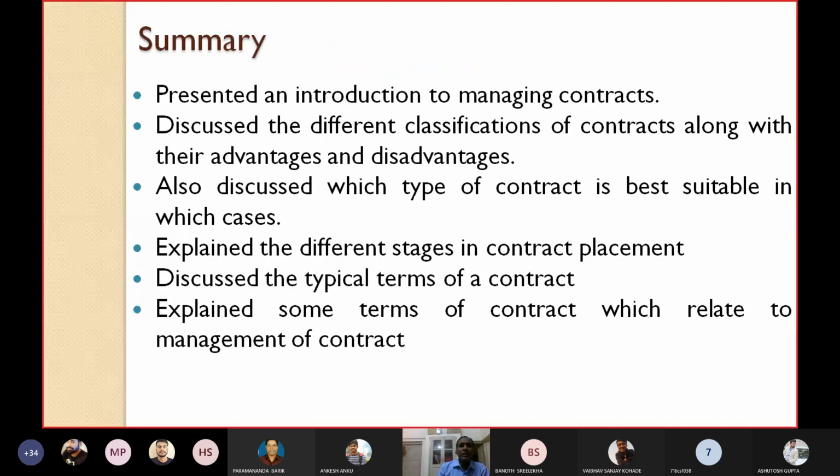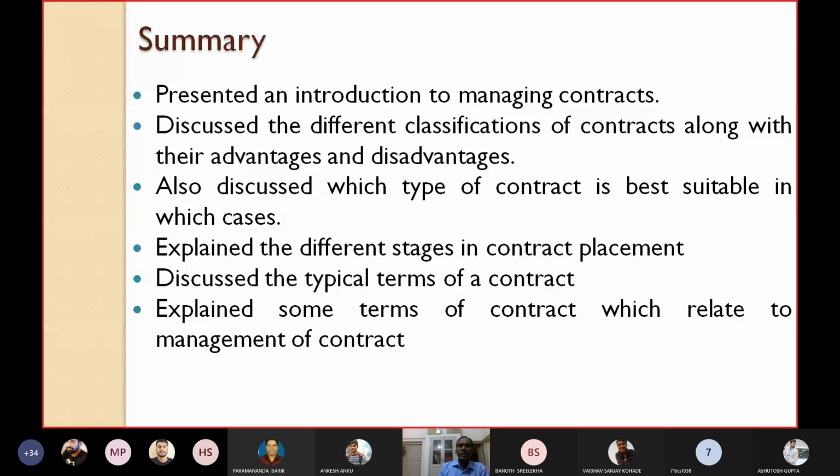Today we have presented an introduction to managing contracts. We have discussed the different classifications of contracts along with their advantages and disadvantages. We have also discussed which type of contract is best suited in which cases or environment. We have explained the different stages in contract placement, how you can place a contract on a firm.